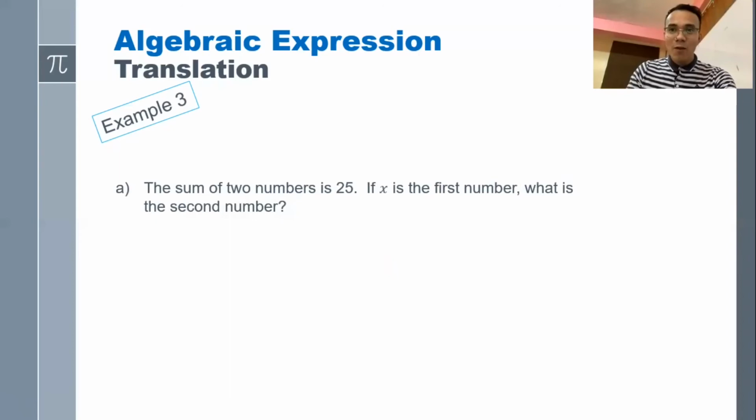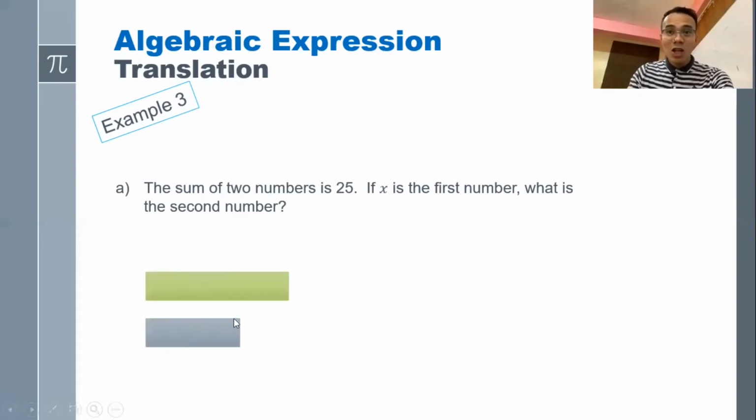In this case, the first number is x, and we're going to find the second number in terms of x. Let me just use bar model to answer this problem. Take note that this is optional. It's up to you. You can use other method as long as your answer is correct. So the sum here is 25. The first number is x. I chose the green bar to be the first number.